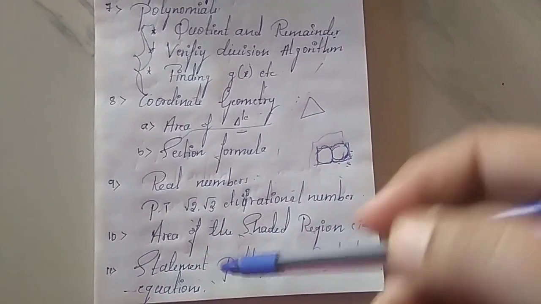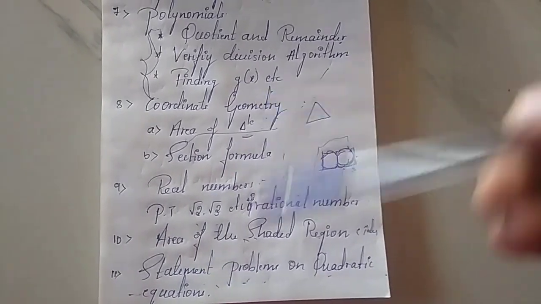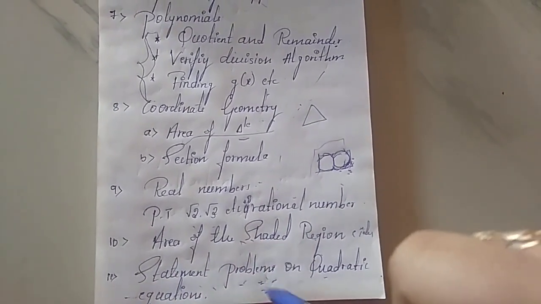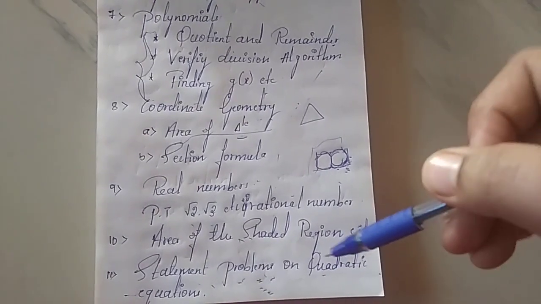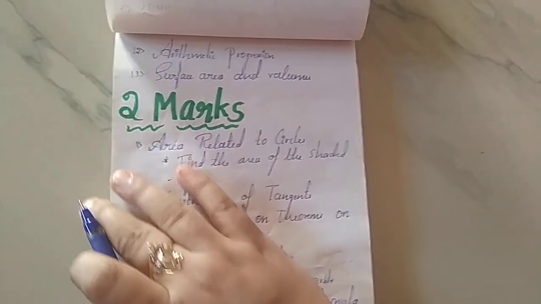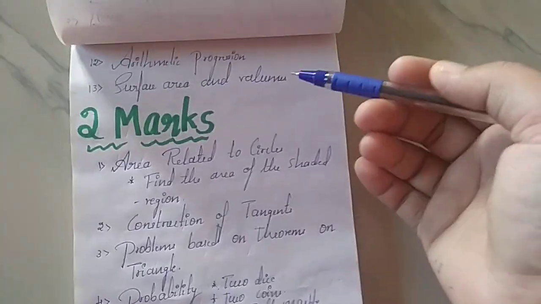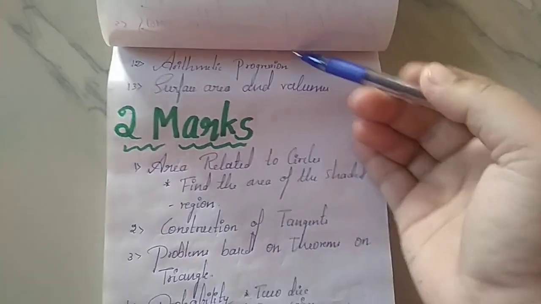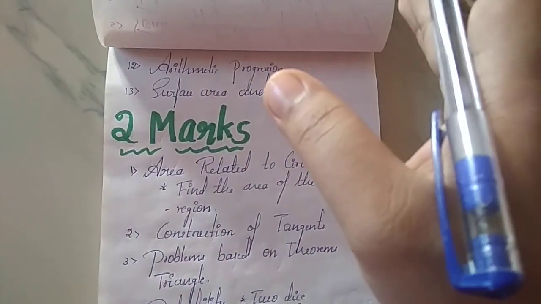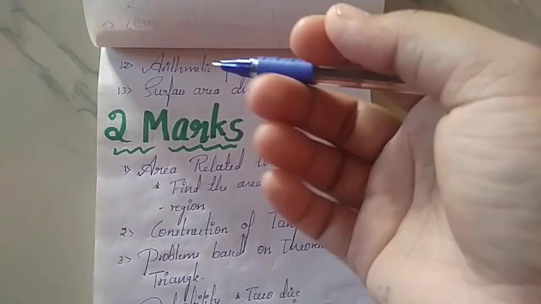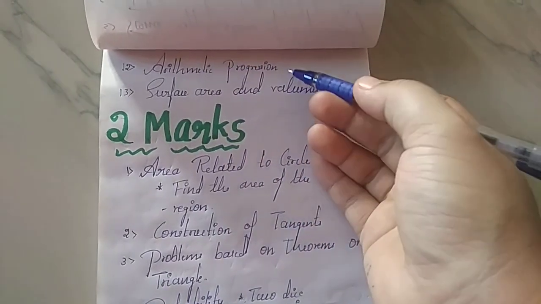As we have studied, as we have seen, these kinds of problems in quadratic equation, some of the statement problems may occur in quadratic equation. Okay, so now the next thing is arithmetic progression again. As we have seen in the 4-mark question, an arithmetic progression problem was there. So here also sometimes some 3-mark questions may occur in arithmetic progression.